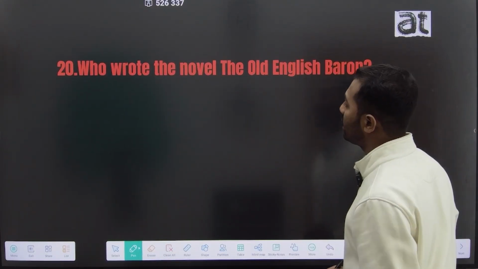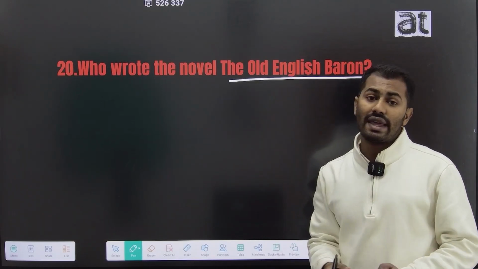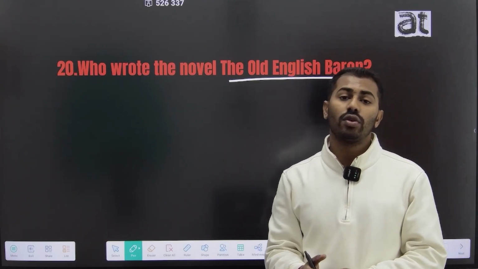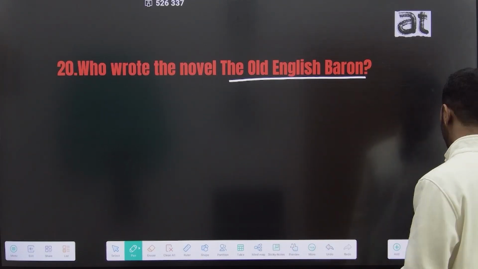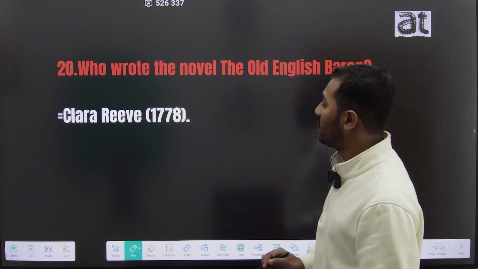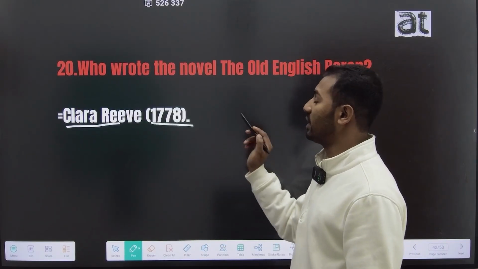The 20th question is, who wrote the novel The Old English Baron? Like The Castle of Otranto, this novel also deals with Gothic themes, and The Old English Baron was written by Clara Reeve. Clara Reeve wrote this work in the year 1778.